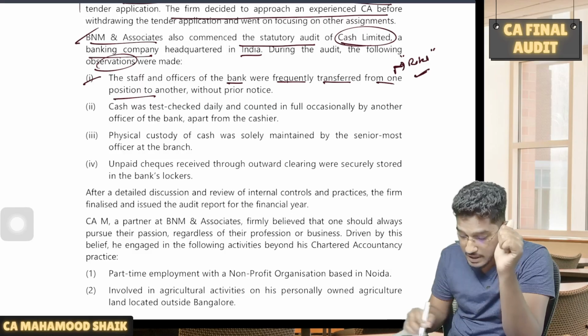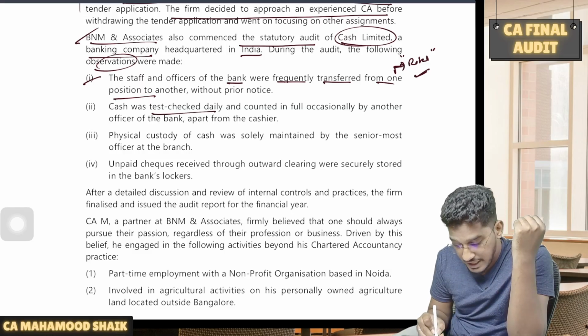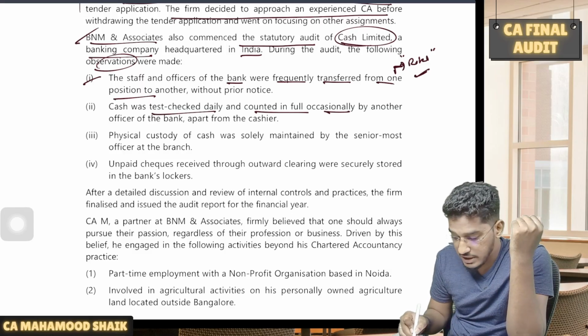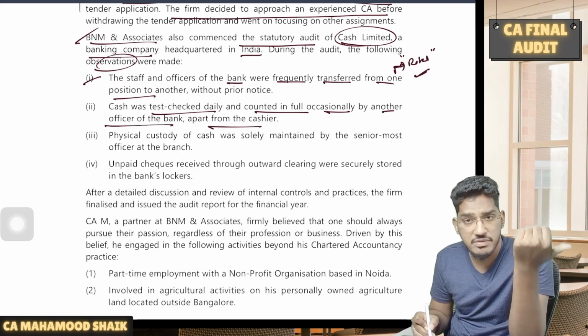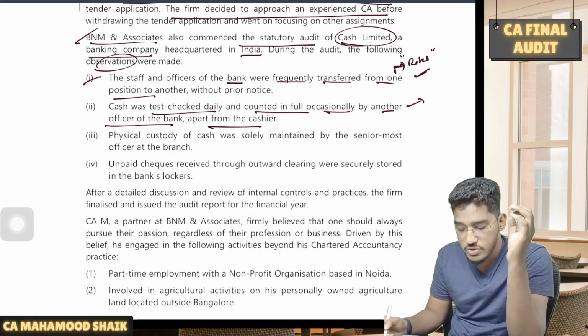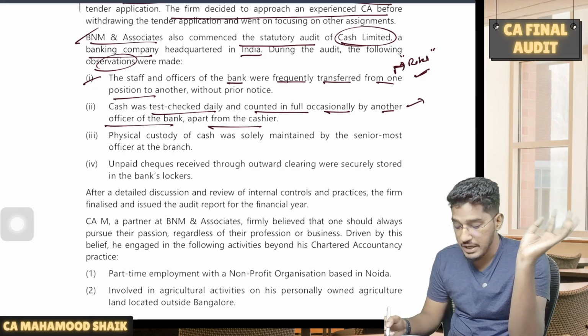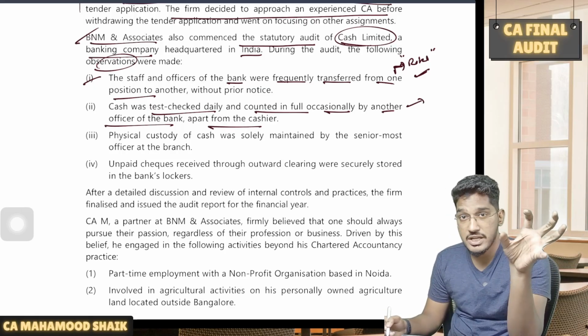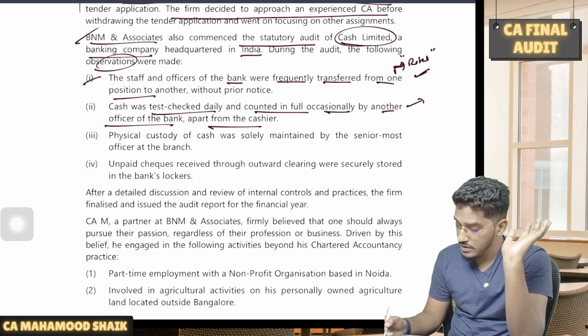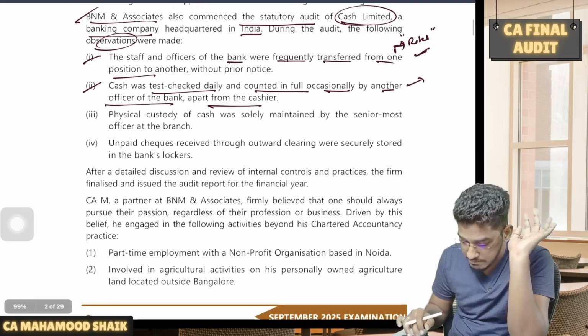This is very good. Next, cash was test checked daily and counted in full occasionally by another officer of the bank apart from the cashier. Excellent internal control. So it was test checked daily and also occasionally full cash they are checking, that too not by the cashier, but some other person. Very good. This is also an excellent internal control system.